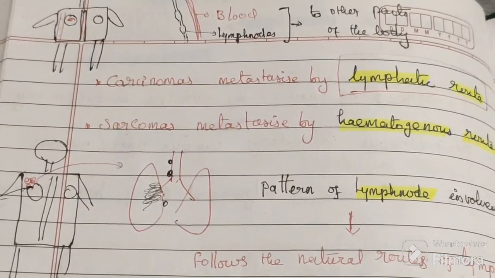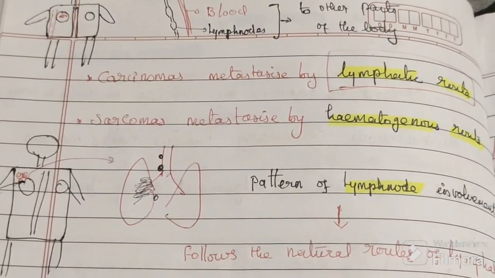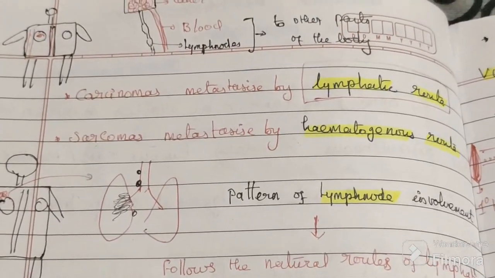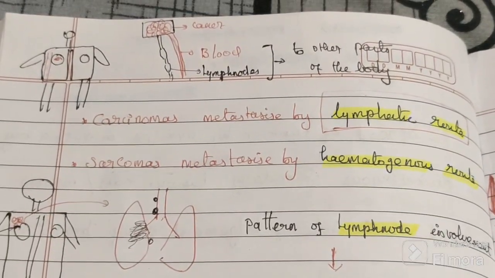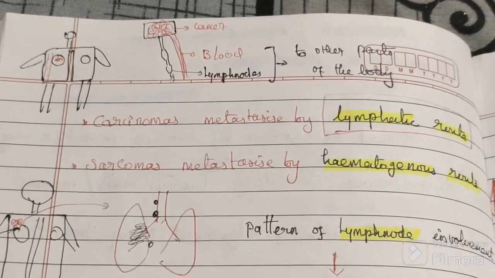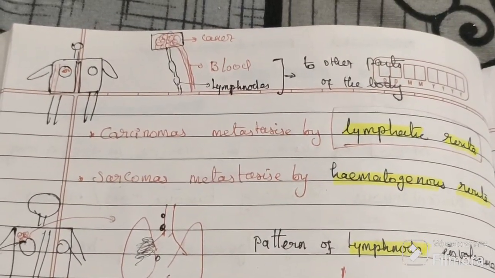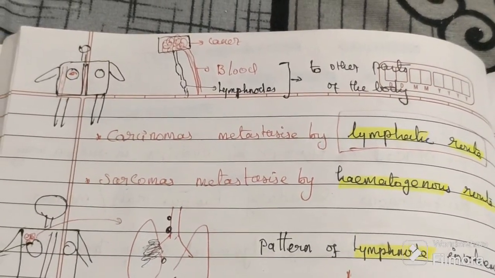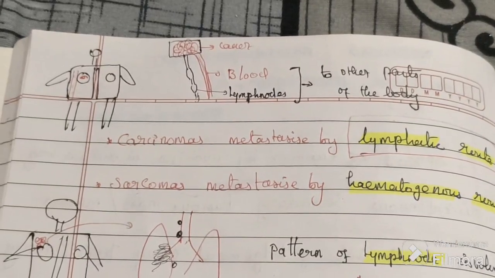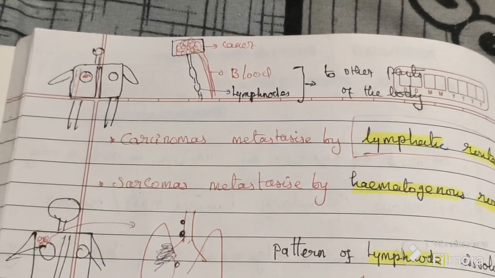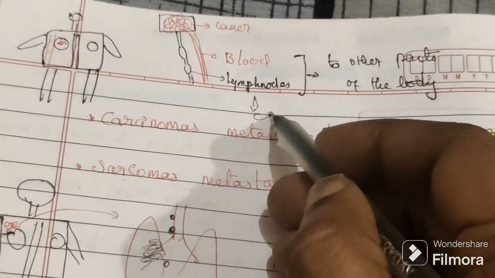We know there are two types of malignant tumor in the human body, carcinoma and sarcoma. Carcinomas are tumors of epithelial origin, and sarcomas are tumors of mesenchymal origin. Tumor of epithelial origin, carcinoma. Sarcoma is the tumor of mesenchymal origin. So carcinoma spreads via the lymphatic route.